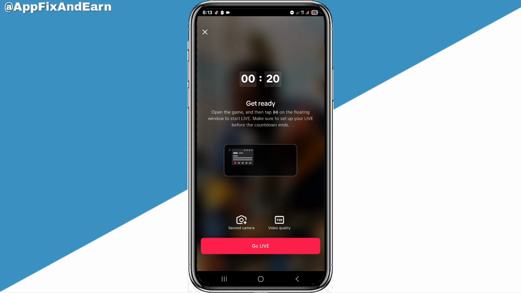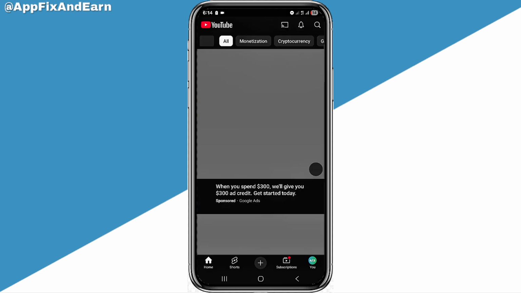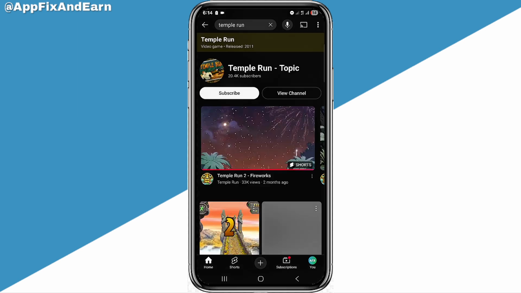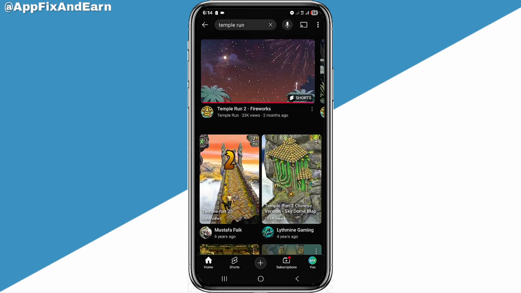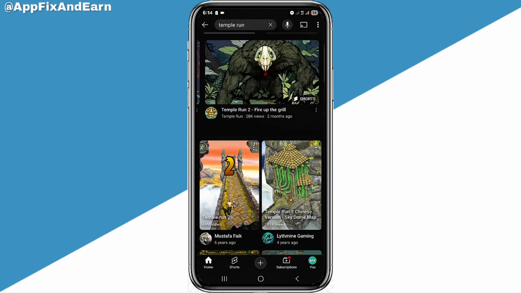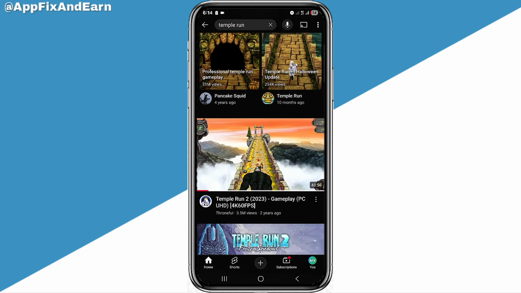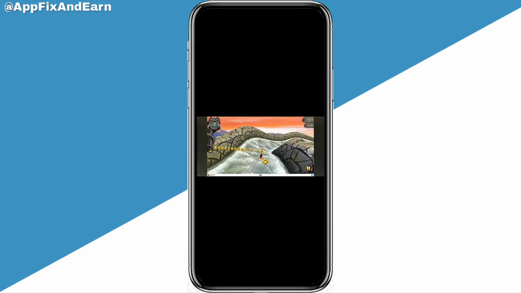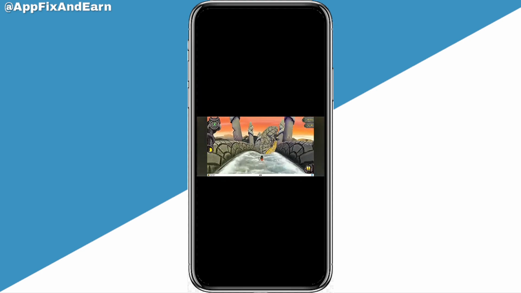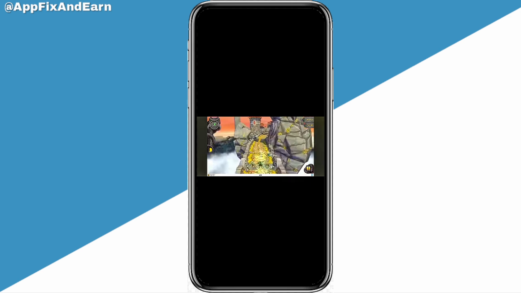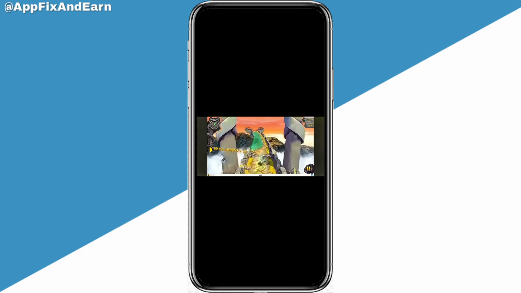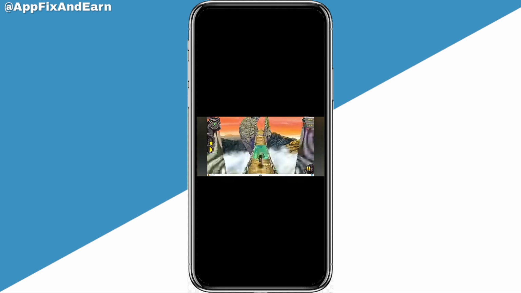So once you're live, this is what you can easily do. You need to go to YouTube like this and search for Temple Run. You're going to see a lot of videos about Temple Run. So you simply click on any of them, play the video like this, and drop your phone. While this is playing, it is going to be displayed on your TikTok live, and your viewers are going to be seeing this. Meanwhile, they are going to be gifting you and viewing your live. With that, you'd be able to earn on TikTok as well.